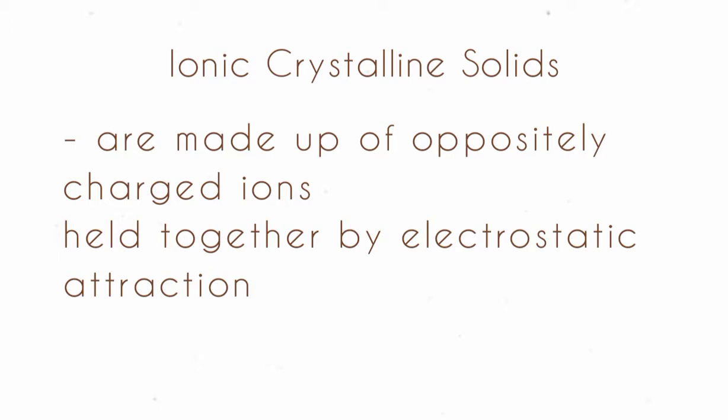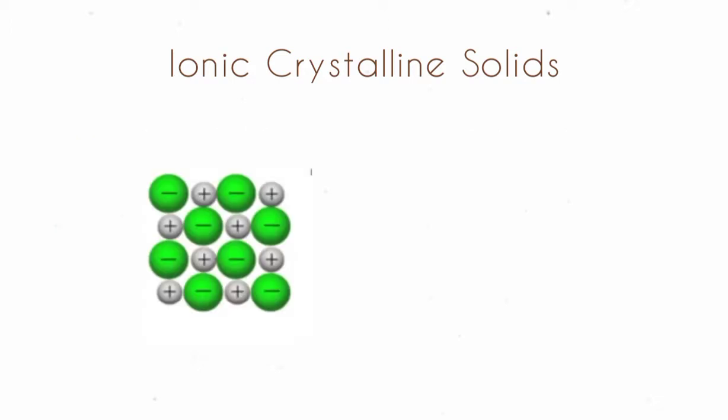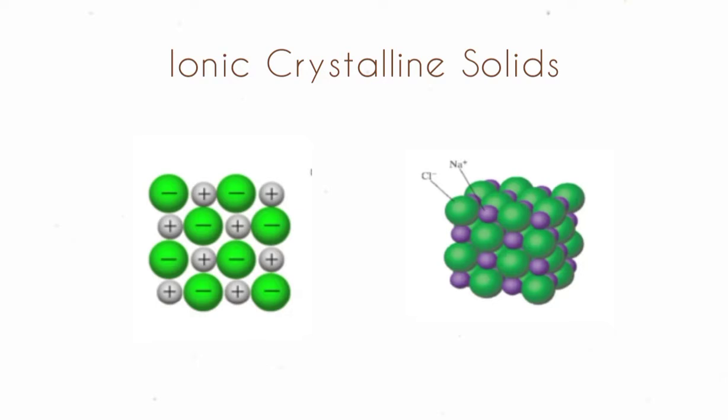It is a solid that consists of cations and anions held together by electrical attractions of opposite charges, or ionic bonds. They are hard and brittle. They have high melting points because the ionic bonds require a lot of energy to break. In solid form, ionic compounds are poor conductors.